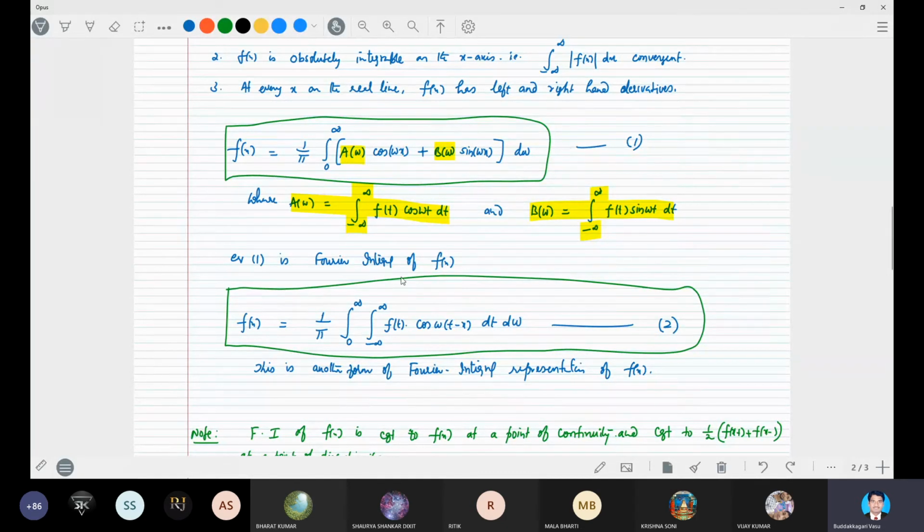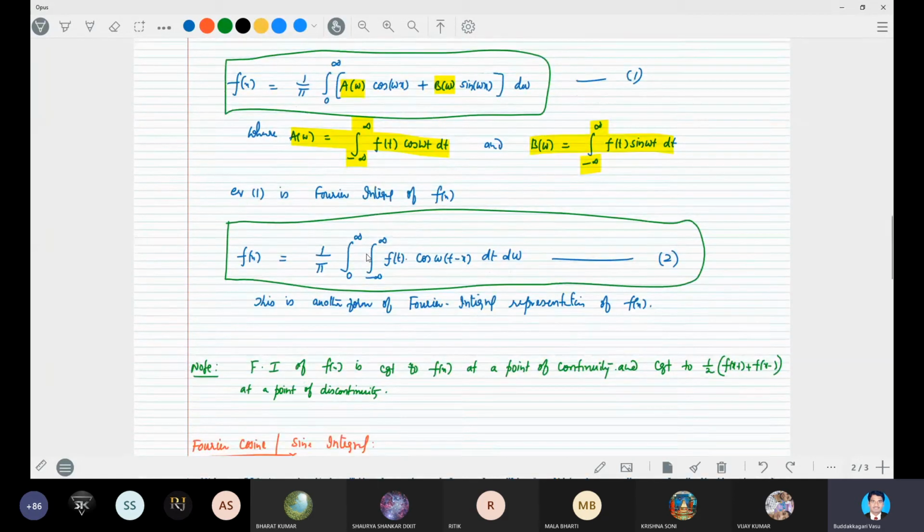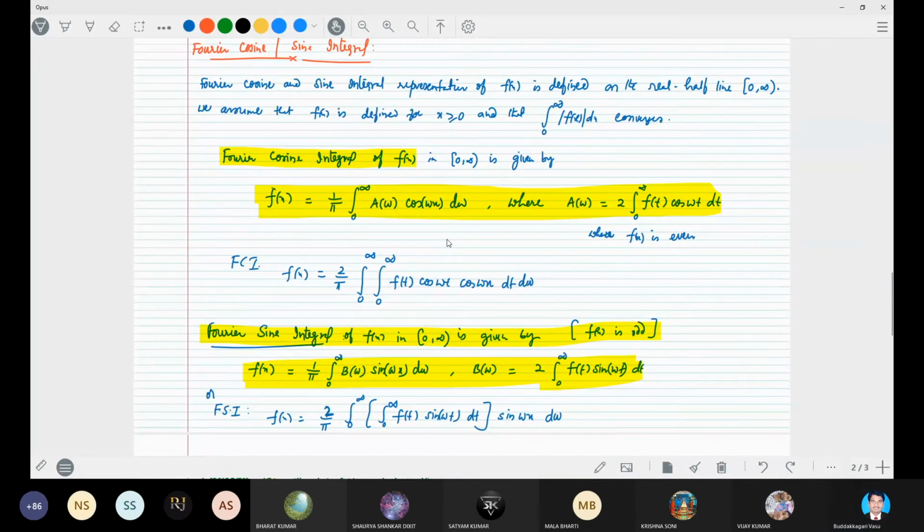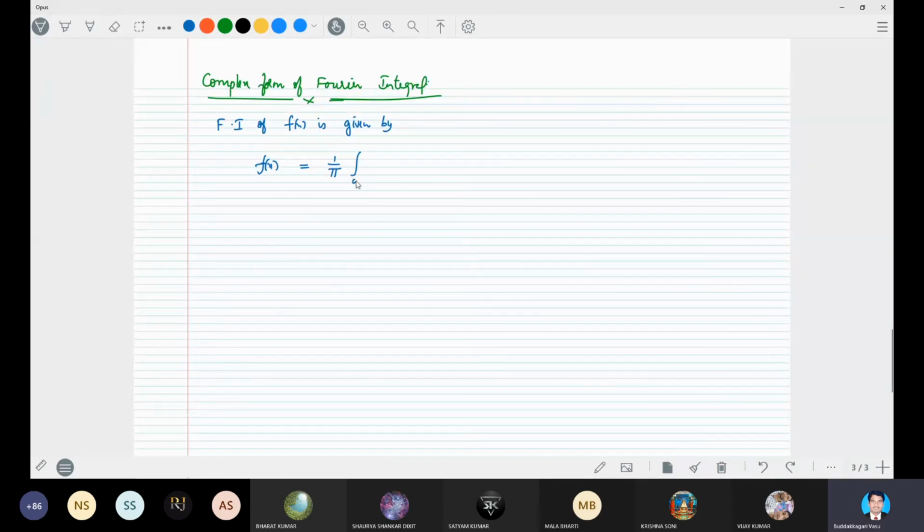If you substitute them and simplify, we get another form of the Fourier integral, the second form: 1 by pi integral 0 to infinity integral minus infinity to infinity f(t) cos omega (t minus x) dt d omega, right?